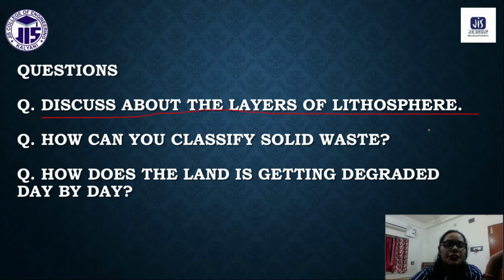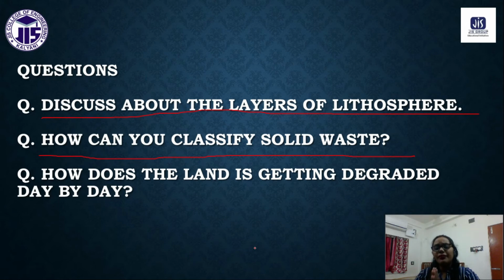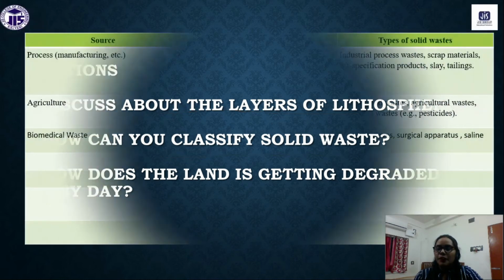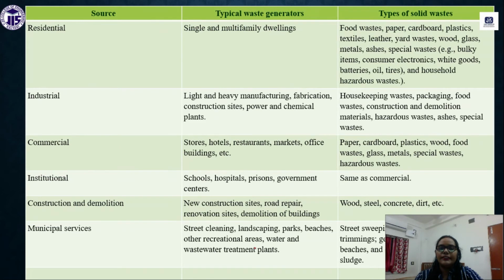Next question: how can you classify solid waste? Very important question. There are so many kinds of solid waste. We can classify them as municipal solid waste, domestic solid waste, industrial solid waste. These are some of the types or classifications of solid waste that we have. Okay, here are the details.